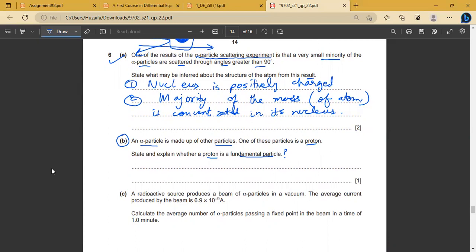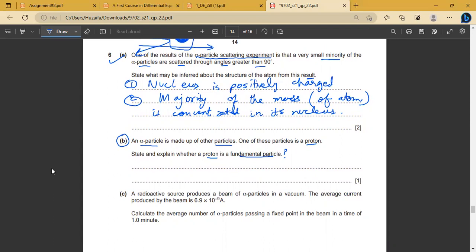The particle family, if you remember, has two types: mesons and baryons. Mesons are basically the quarks, the electron family, and the other family was the hadrons. Inside the hadrons we had baryons, and baryons were basically protons and neutrons.